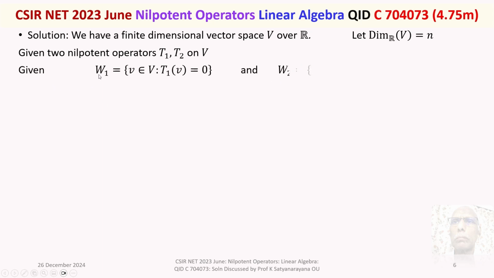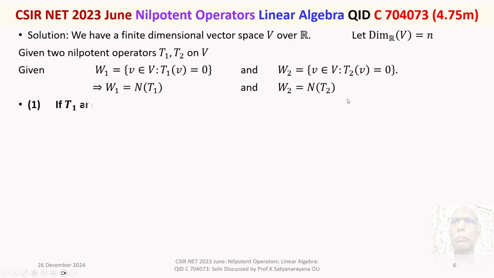Given W1 is equal to the set of all v belongs to V such that T1 v is equal to 0. In a similar fashion, W2 is given as the set of all v belongs to V, T2 of v is equal to 0. This means W1 is the null space of T1 and W2 is the null space of T2.